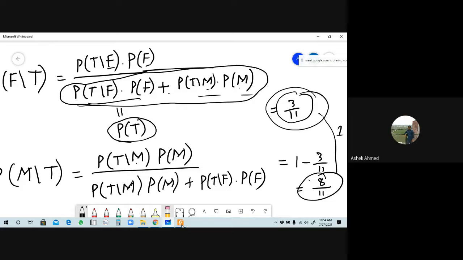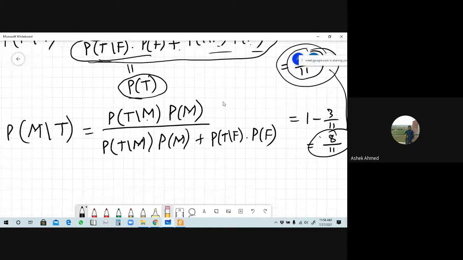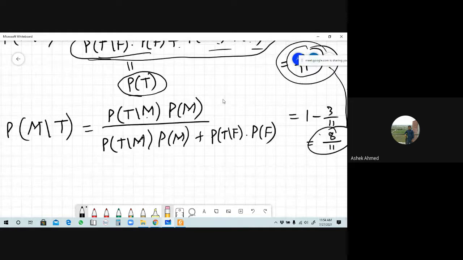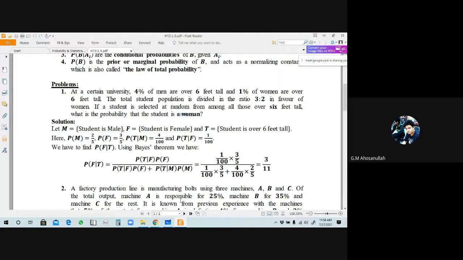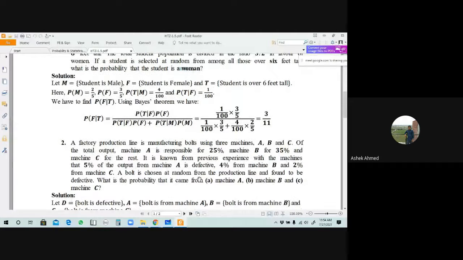So you have to remember from here that if you sum all the posterior probabilities, the result will be 1. Understand? You can try to understand it yourself. We have 10 minutes also, so we can discuss the next problem.